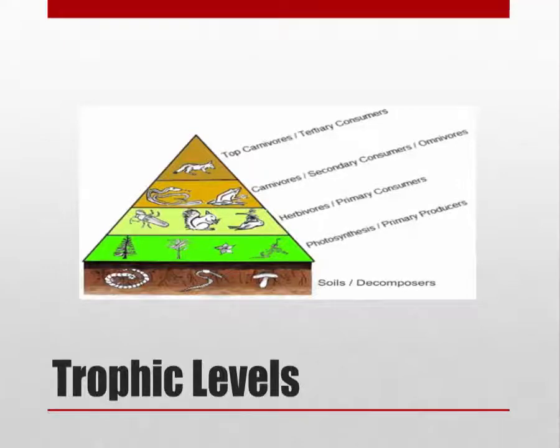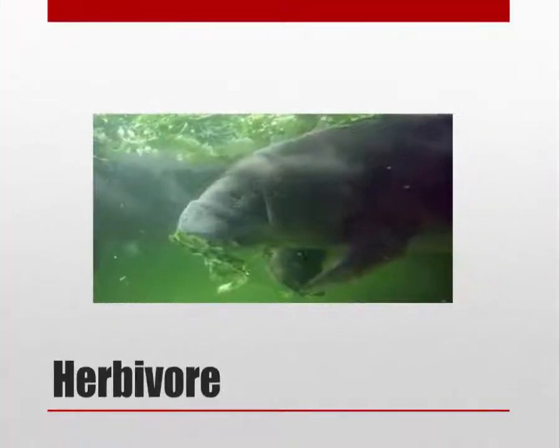The first one we're going to talk about is the herbivores. Remember, these are plant eaters. They eat vegetation. An example of that here is a manatee. Other examples are cattle. To give another, deer.